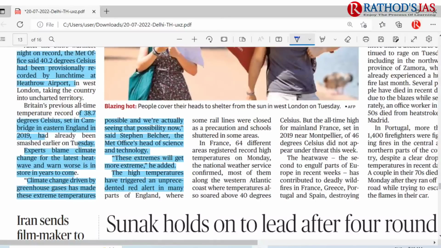And what are the reasons? The experts say that climate change is one of the important reasons. Climate change, driven by global greenhouse gases, and extreme temperatures are now being seen in the UK. Because of this, they are seeing some unprecedented impacts like wildfires, etc. So this is about this topic.